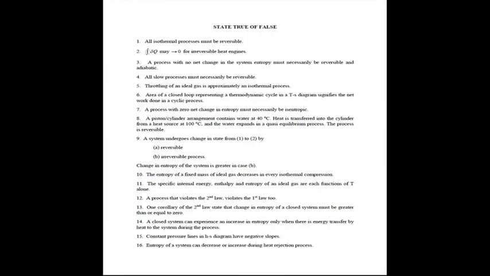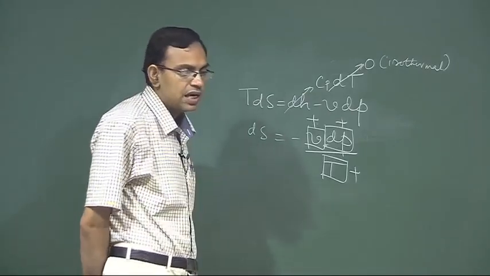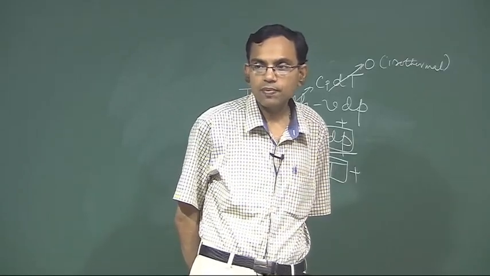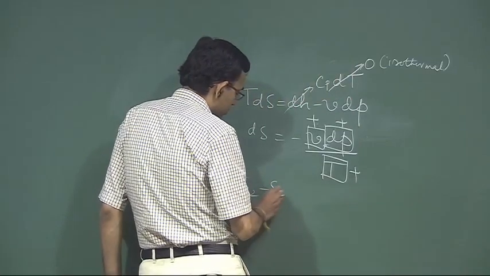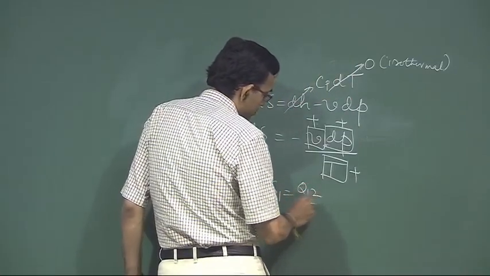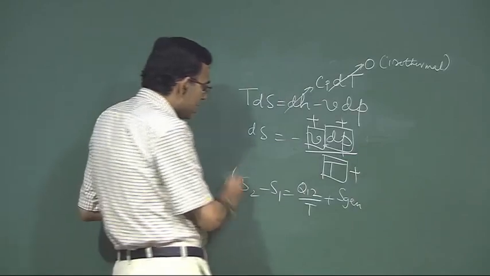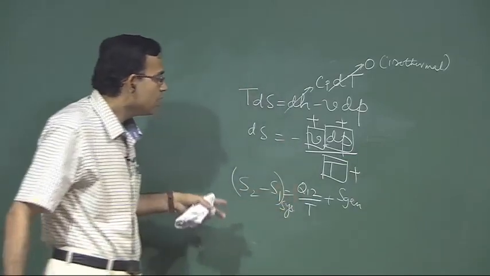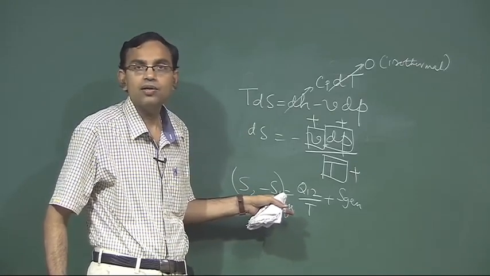Next question, one corollary of the second law states that the change in entropy of a closed system must be greater than or equal to 0. So, if you see, this is the change in entropy of a closed system. Can we guarantee whether this is positive, negative or 0? We do not give a guarantee.